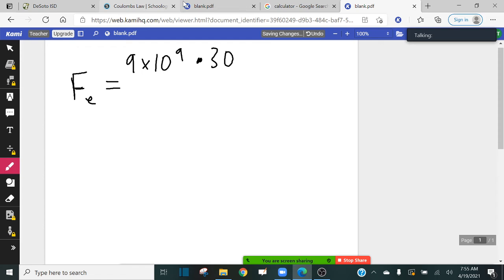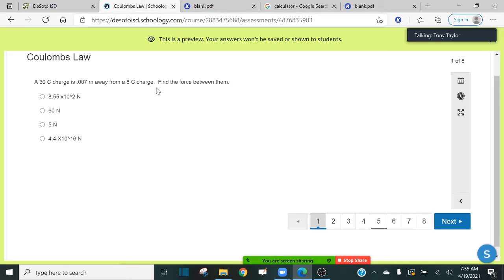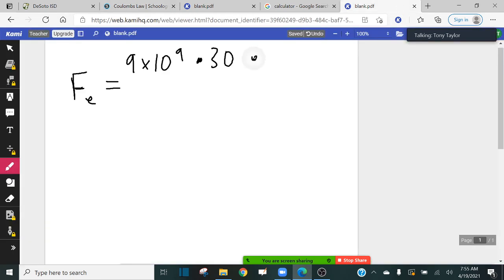All of that gets multiplied by the charge on the second object, Q2. The second object is 8 coulombs, so we put in 8 there. So that's our numerator.